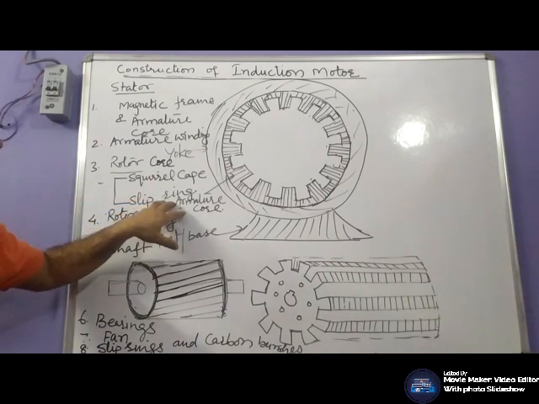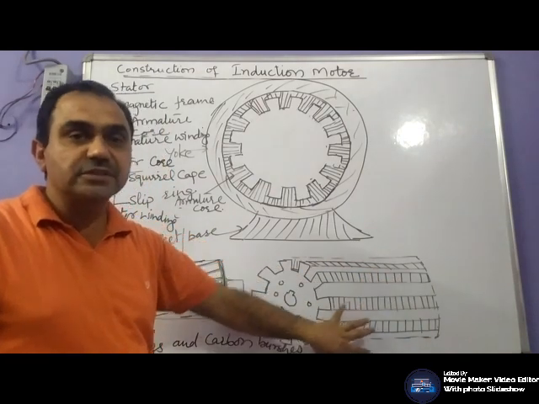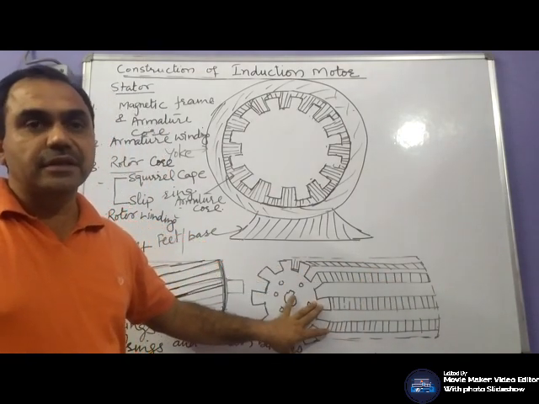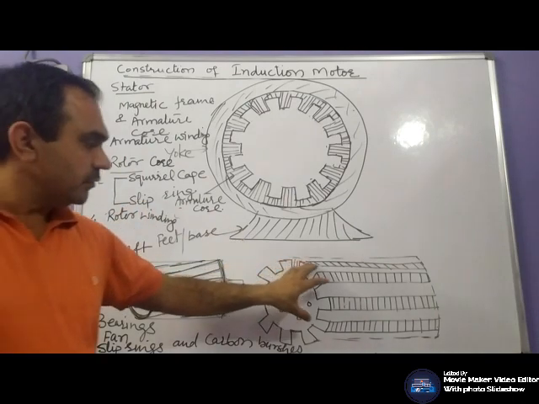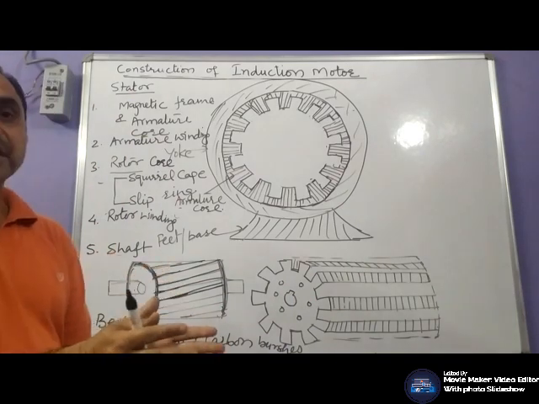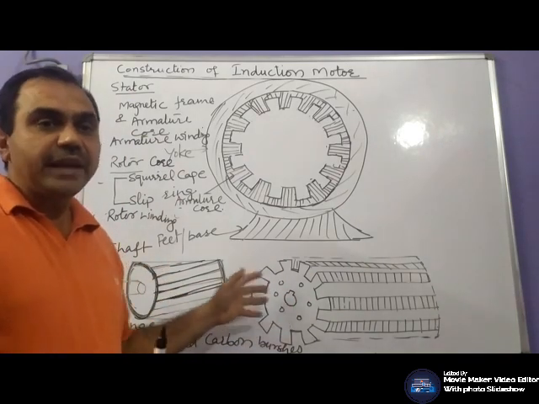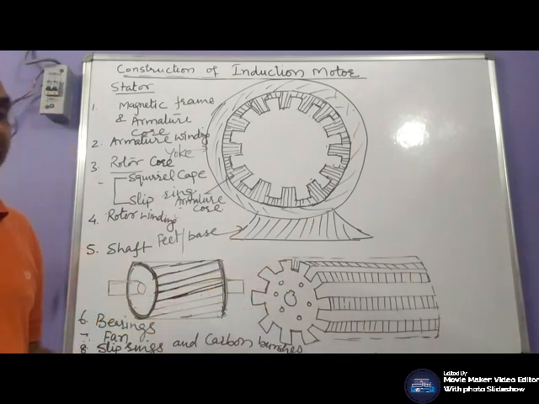Another is the slip ring or wound rotor. Three phase winding is placed in these rotor slots in your slip ring induction motor. These windings are either short circuited, or when an external resistance is to be connected, they are connected with external resistances.